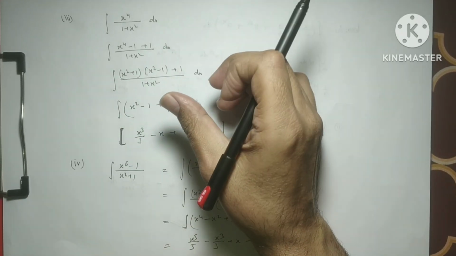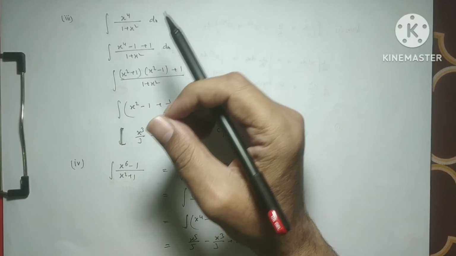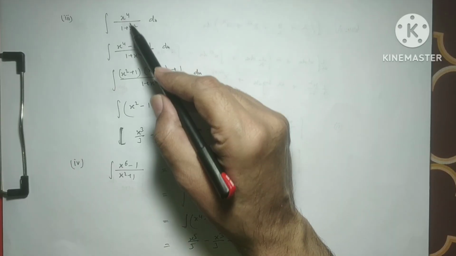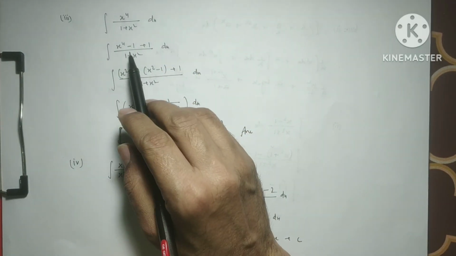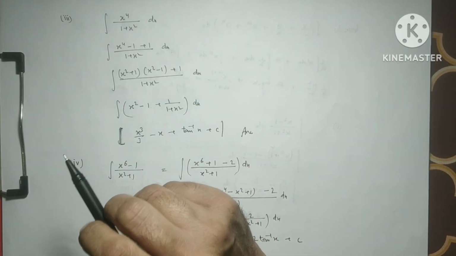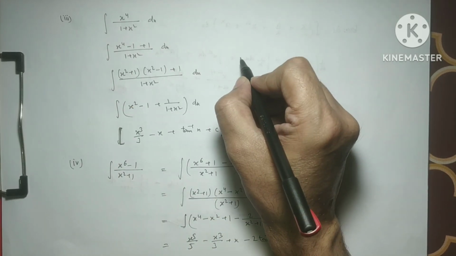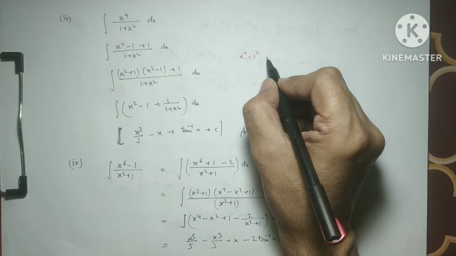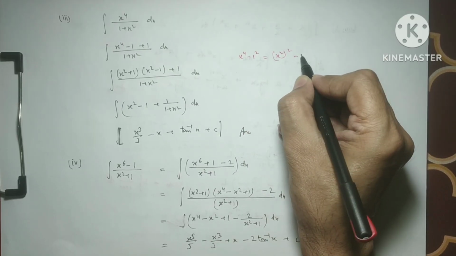Now the complexity of the integration will increase slightly. So x to the power 4 over 1 plus x square. Right now we subtract 1 and add 1. Now this becomes x to the power 4 minus 1, we can say 1 square, and we can also write x square minus 1 square.